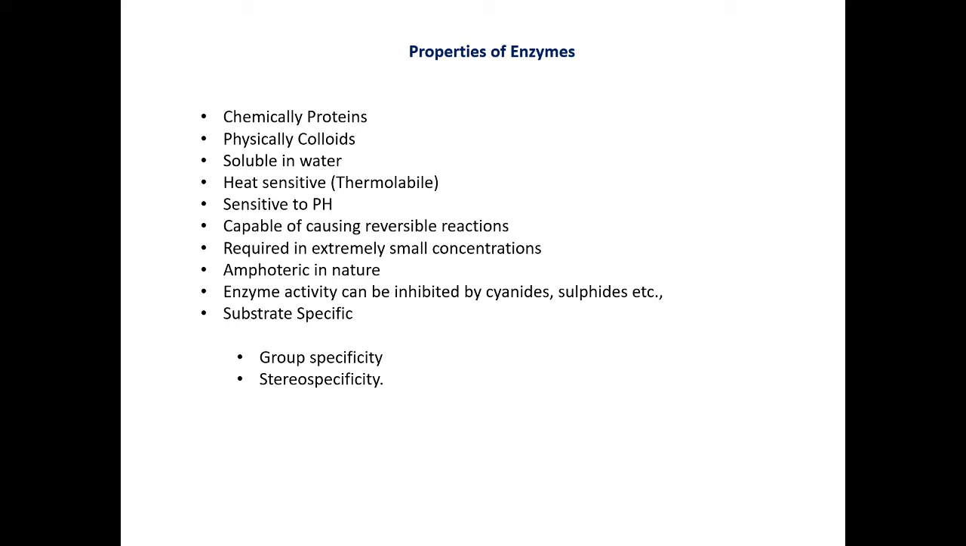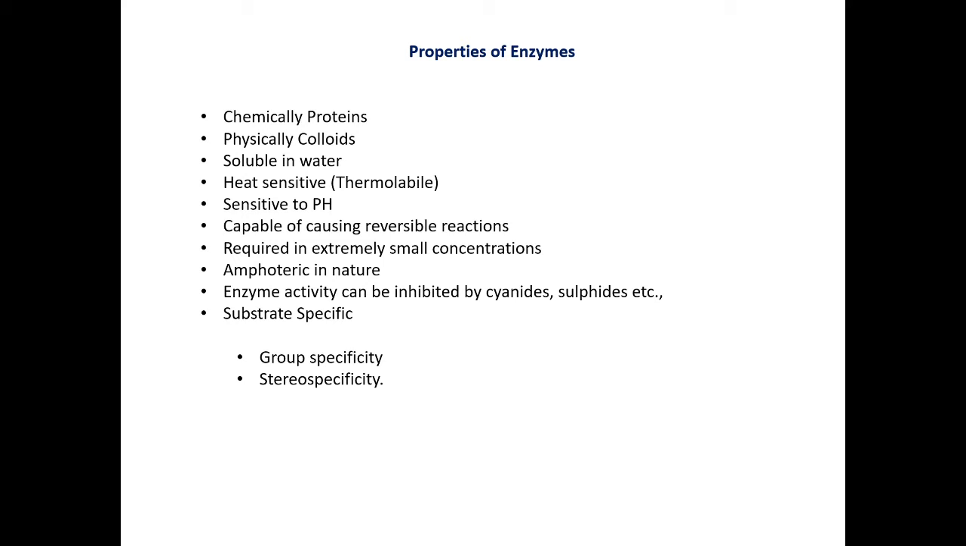And these enzymes are substrate specific. Substrate specific means only maltase can act on maltose, sucrase can act on sucrose, and hexokinases act on hexoses affecting phosphorylation, with the enzyme hexokinase plus ATP. So they are substrate specific. Only urease can act on urea, but it never acts on sucrose or cellulose or anything else. That is substrate specific. Again, they are group specific and stereospecific.